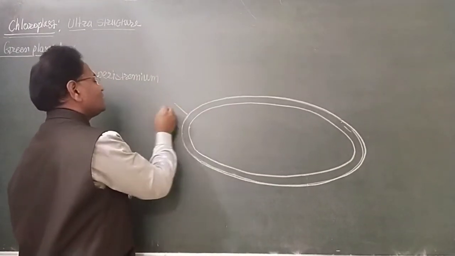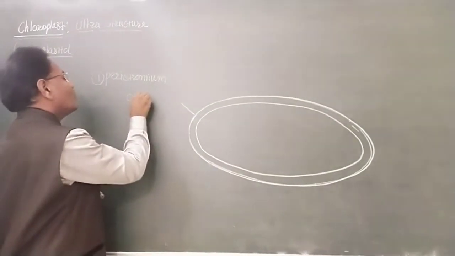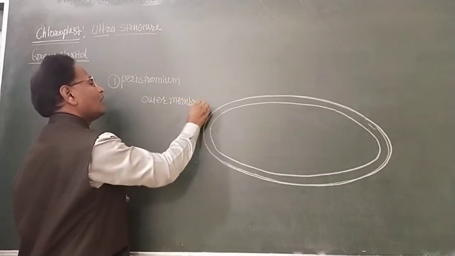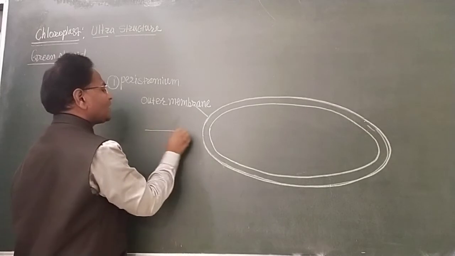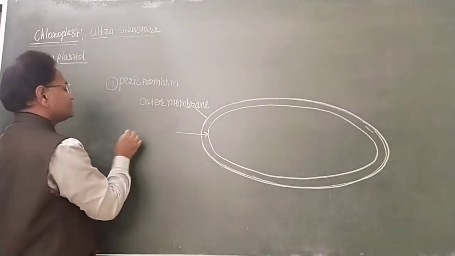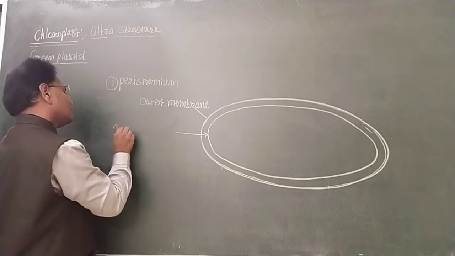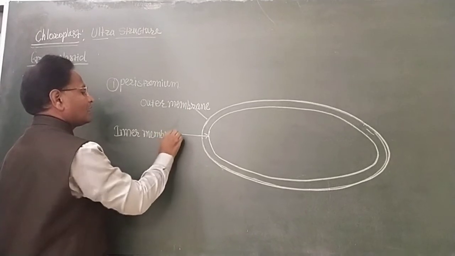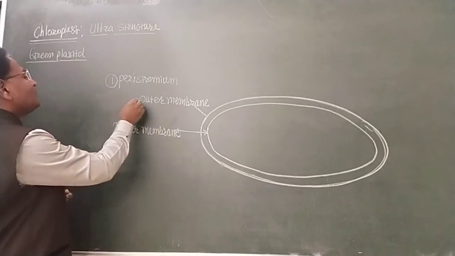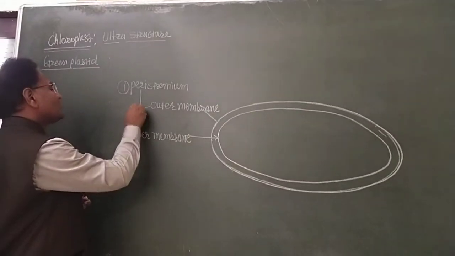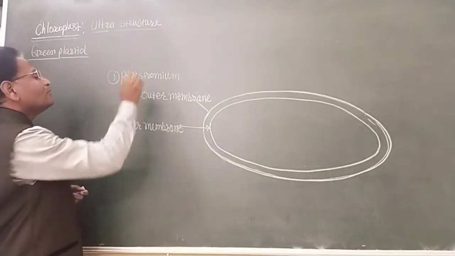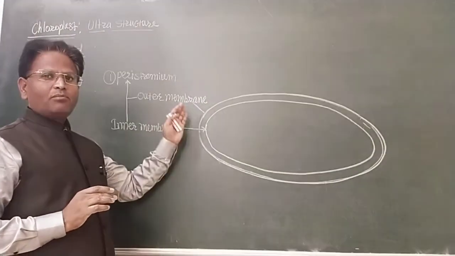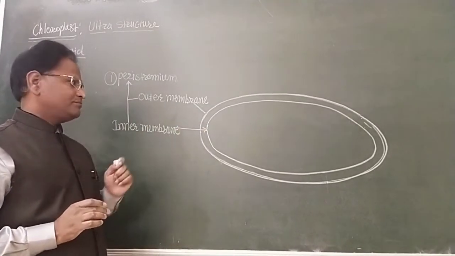The outer membrane and inner membrane together are known as peristomium. The membrane of the chloroplast is formed by lipid and protein.